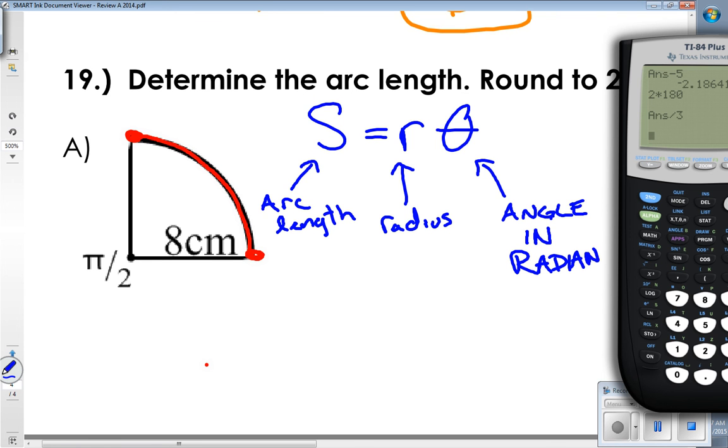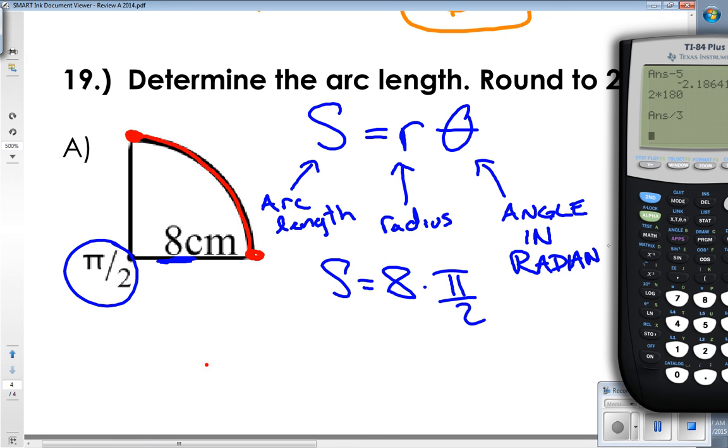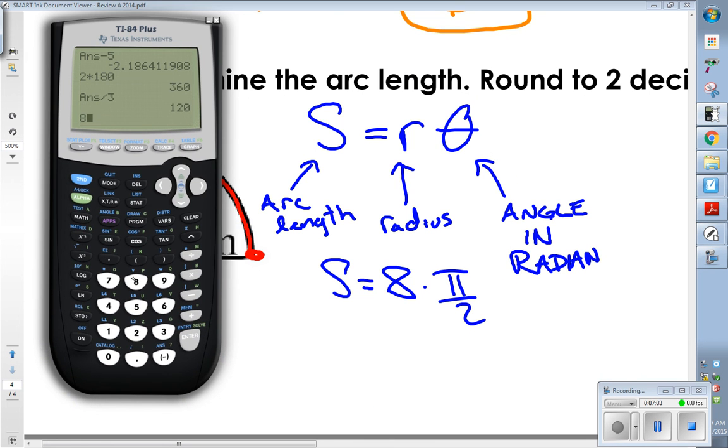Do we need to convert this pi over 2? No, it's already in radians. It's got pi in it already. It's not a degree angle. So all I need to do, S is going to be equal to R, which is 8, times our angle in radians, which is pi over 2. Don't overthink it. Plug it into your calculator. 8 times pi over 2. Use the pi button. Hit enter. It said rounded to 2 decimals, so my final answer here is 12.57.